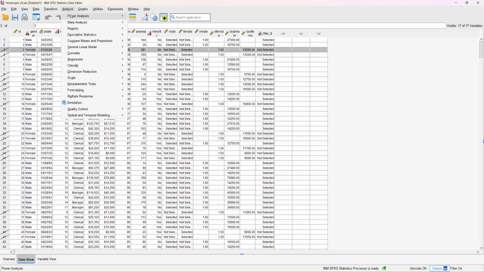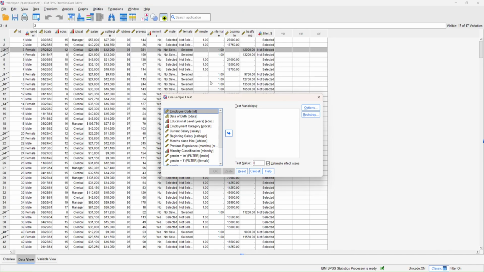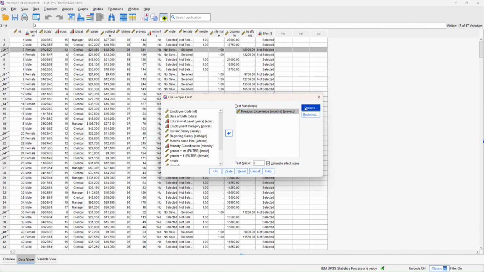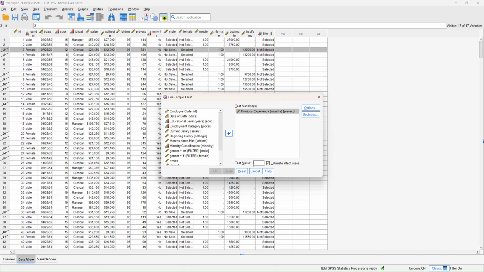Yeah, so now we will go back to Analyze, Compare Means and Proportions, and One-Sample t-Test. And we will have to find previous experience because the question wants us to do it, and it will be 100 months. So we go back to the question, and on average, our significance level will be 2%. So our options here will be to put 98. Yep, and press continue. And then 100 months, so you have to set the test value to 100. And then press OK.